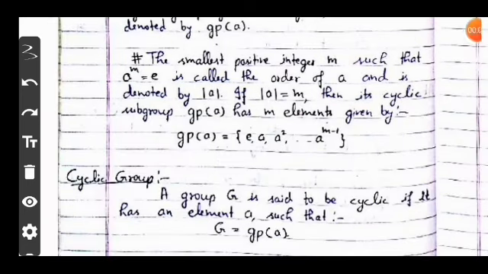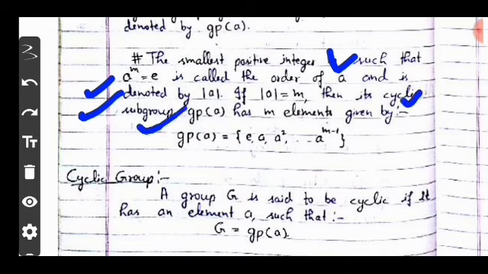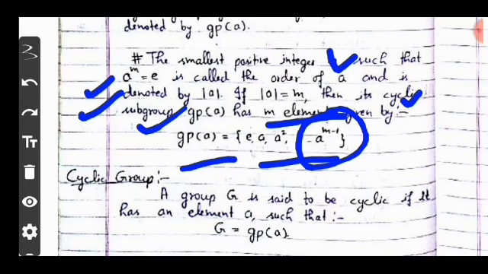The important point is that the smallest positive integer m such that a to the power of m equals e is called the order of a and is denoted by mod a. If mod a is equal to m, then the subgroup gp(a) has m elements, given by gp(a) = {e, a, a squared, and so on till a to the power of m minus 1}.